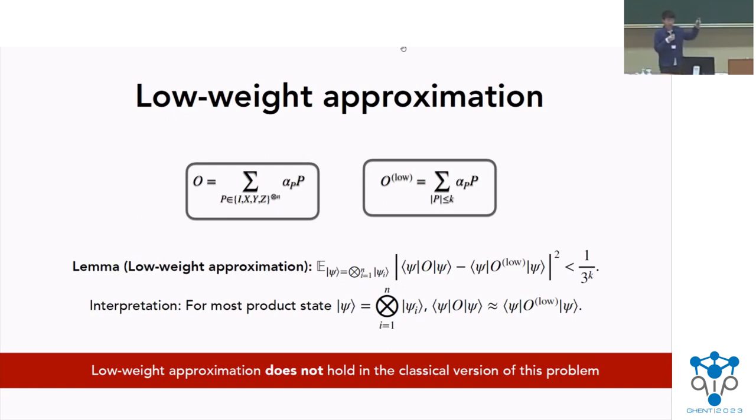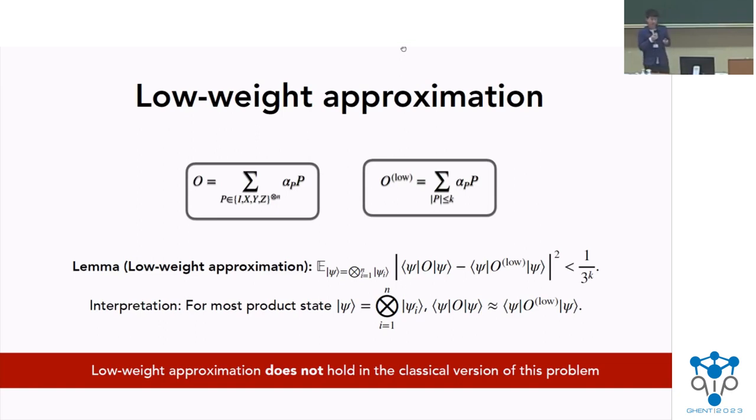That is when we take the expectation value not with respect to random product states, but just with respect to random bit strings. In the classical case, one could also do this. And what one would find is that even if you choose k to be a very large value, the difference between them can still be as large as a constant, so it doesn't decay.